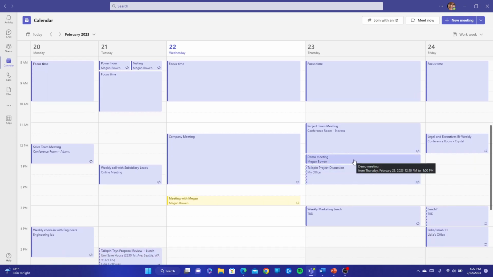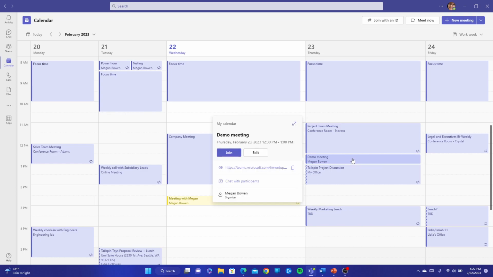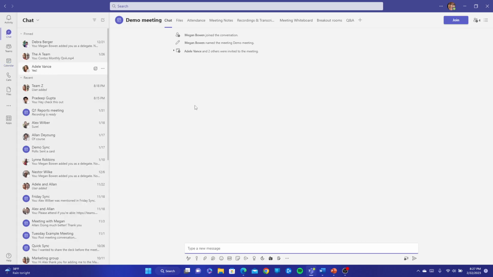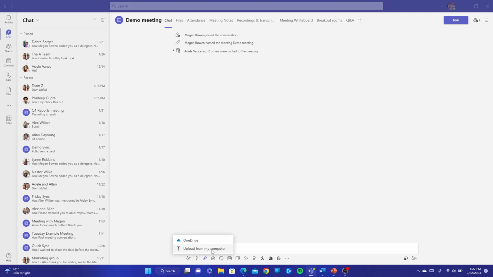Now, in order for you to add an attachment, you can simply click on that particular meeting and click on Chat with Participants. By clicking on Chat with Participants, it will open up a chat within your chat side. You can see here, now this is a meeting chat where I can attach whatever I needed to attach from here.